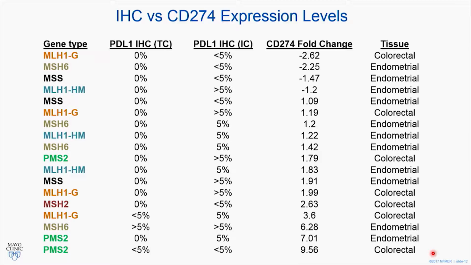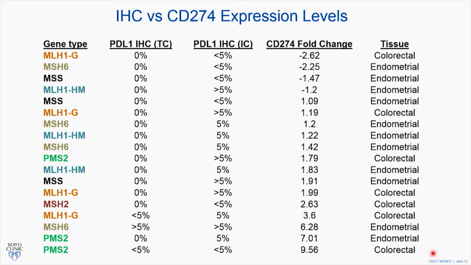So for my last slide, I'll just show you how this kind of plays out when looking at the immunohistochemistry. And you can see in the first column, I've got the PD-L1 immunohistochemistry on the tumor cells. The second column is the immune cell staining scores. And the third column is the CD274 fold change that we see. Again, you can see the distribution of colorectal and endometrial, and there was really no differences between the tumor type.